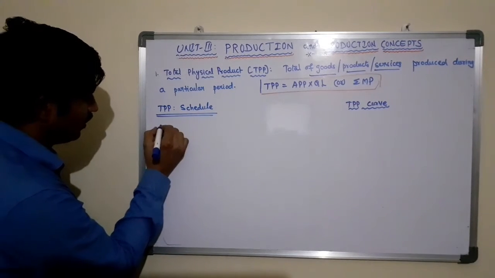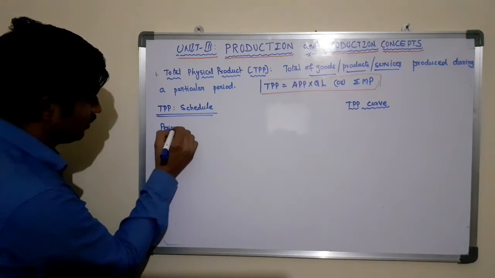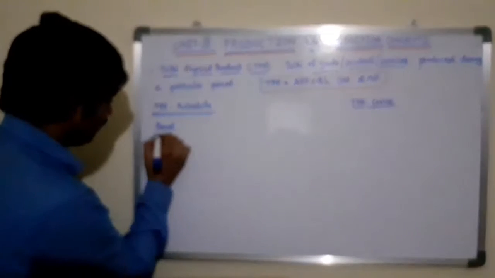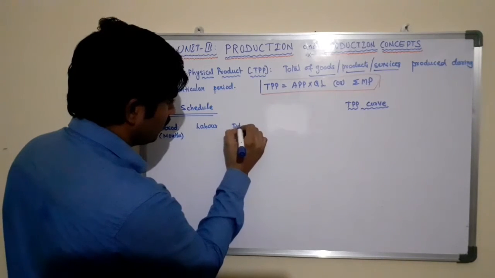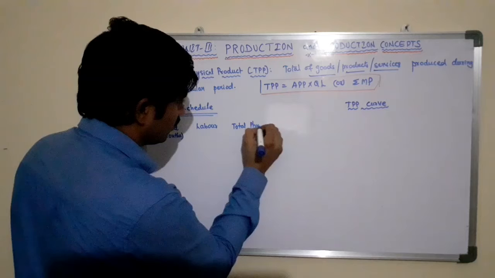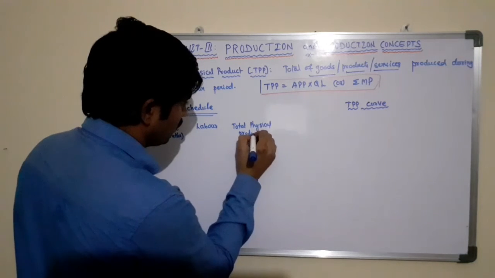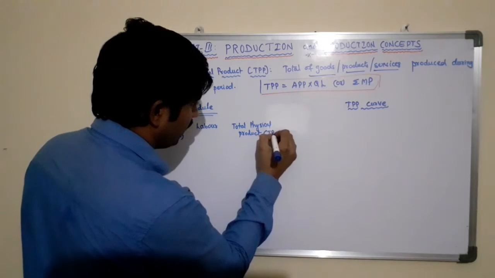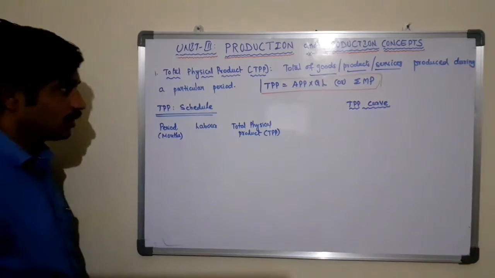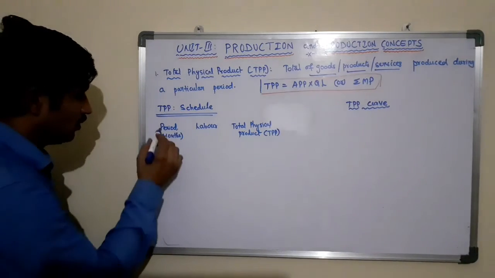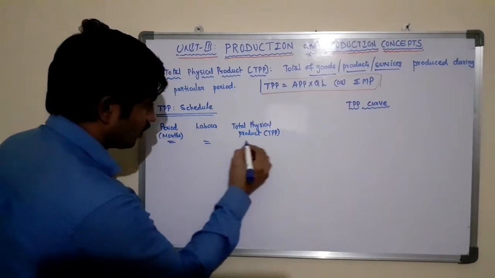Let us take here the period. The period is for example in terms of months, and the labor and total physical product, or TPP, also known as total production. It is also written as total production.